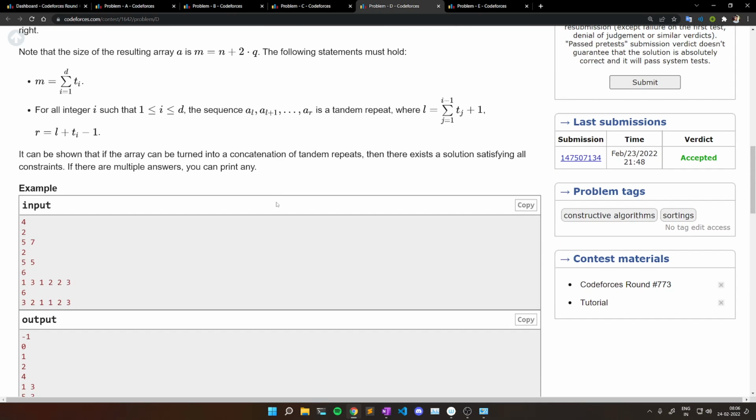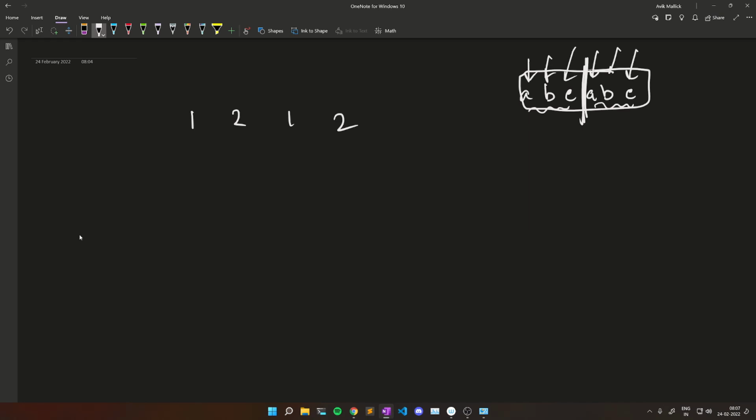So yeah, let's understand this problem more clearly. Let's say the array is like 1 2 1 2. A tandem repeat is nothing but if my first part is ABC, then just after that there should be ABC again. This is a tandem part because this is the middle point, and if I break it into two equal parts after the middle point, the ith element of each part will be equal. So this is a tandem repeat.